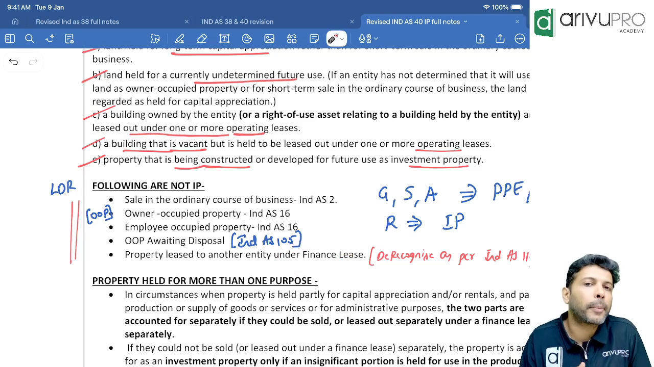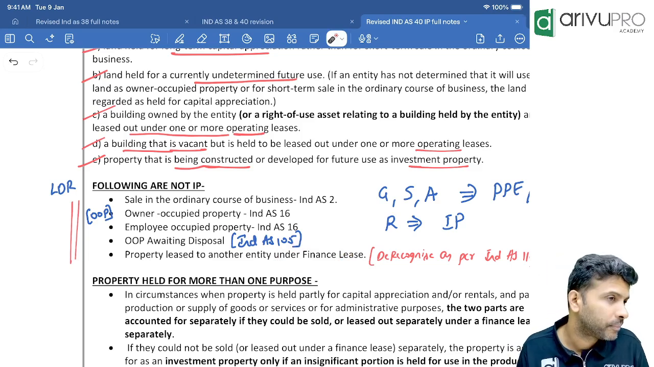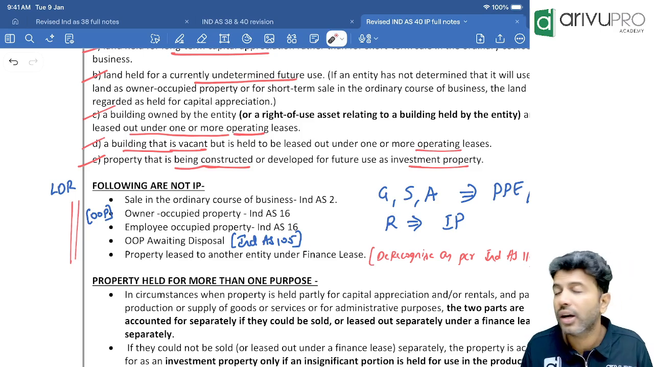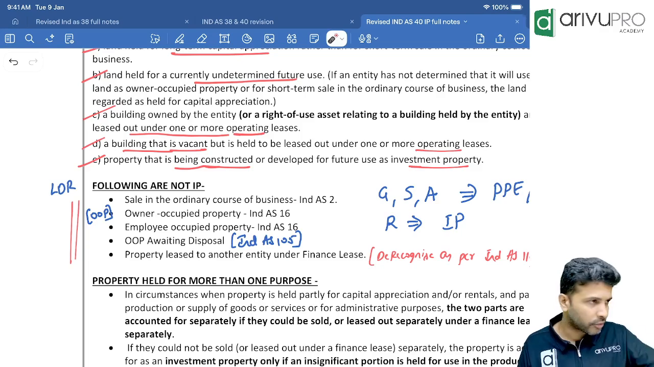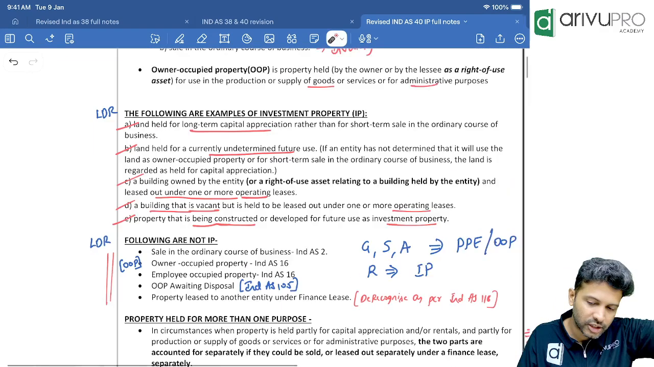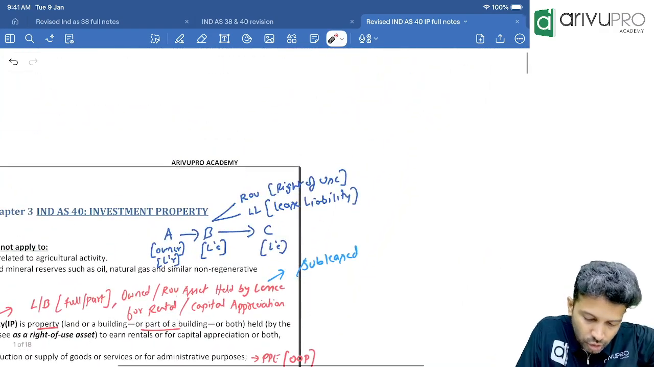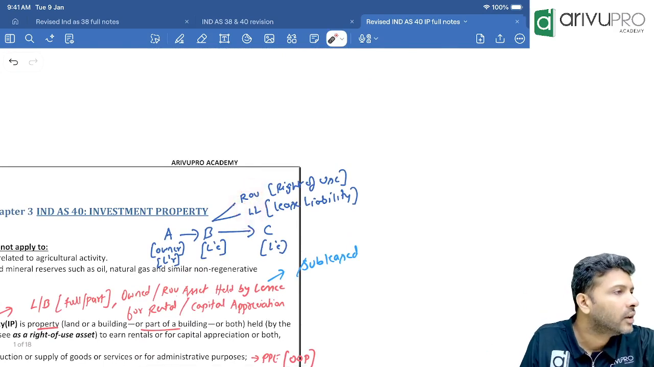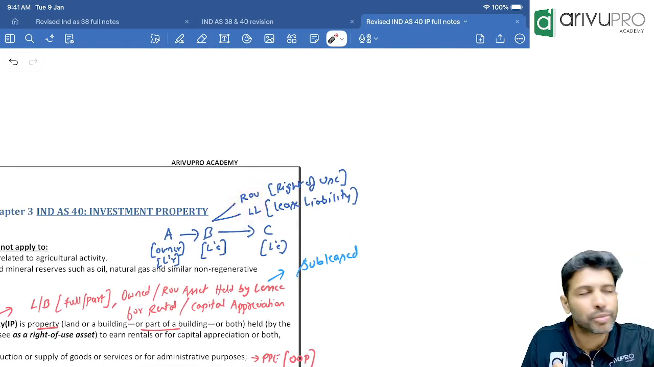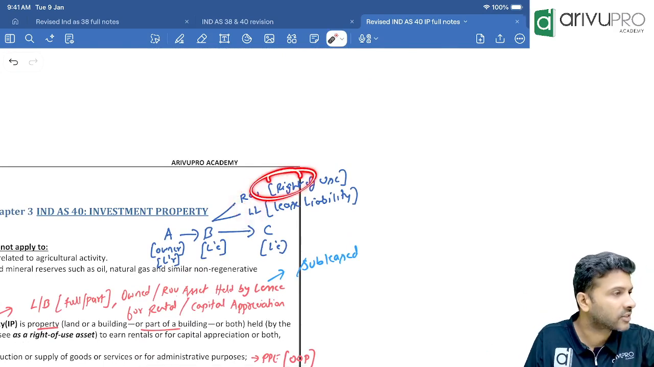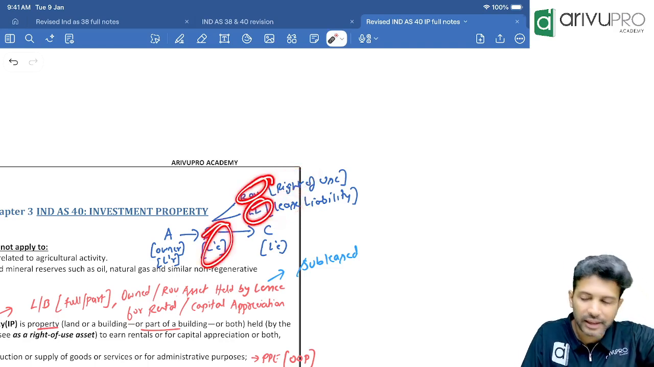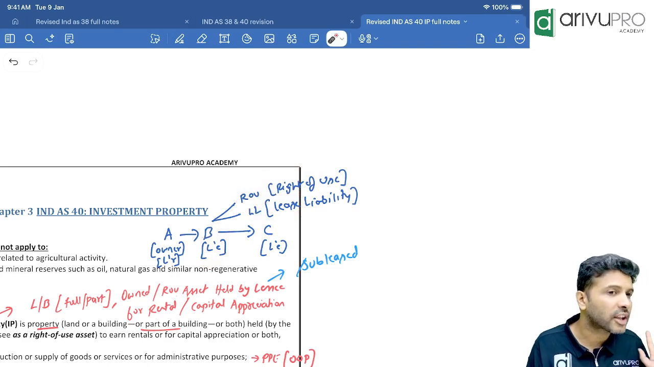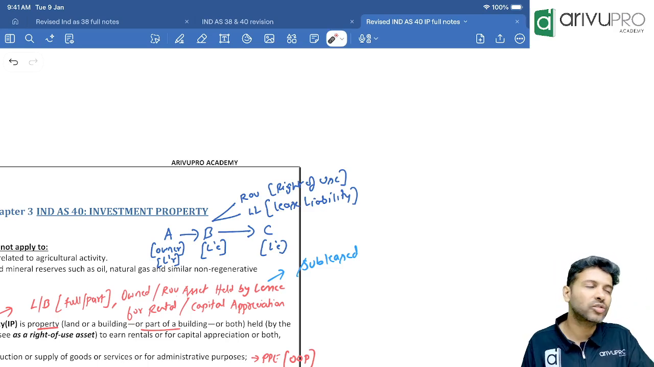If you take a property on lease as a lessee, Ind AS 116 says you have to show 2 things. What are those 2 things I said? Ind AS 116 suggests the lessee to show ROU and lease liability. ROU means Right of use asset. LL means lease liability. One asset and one liability the lessee has to show. This is as per the lease standard, which is Ind AS 116.